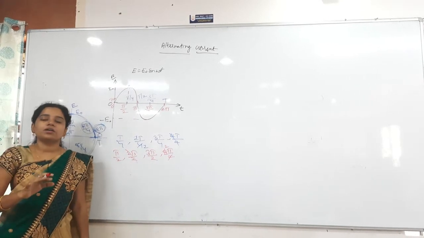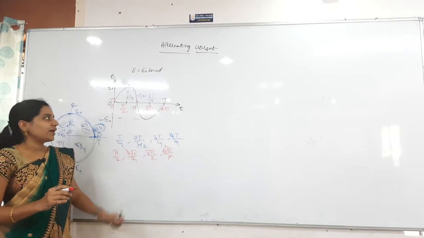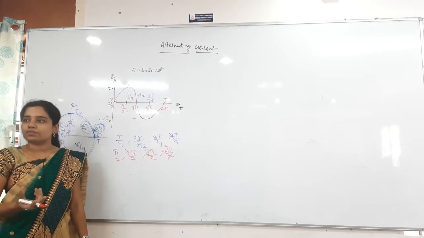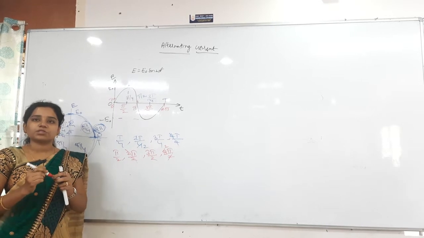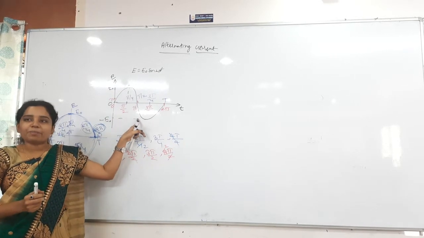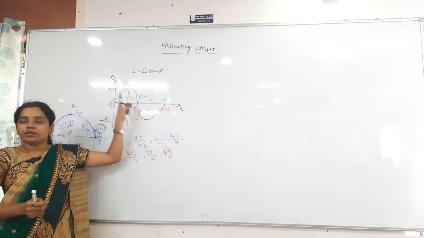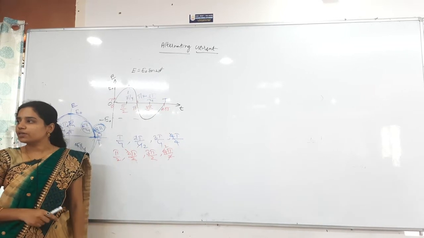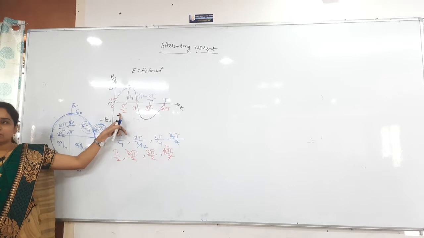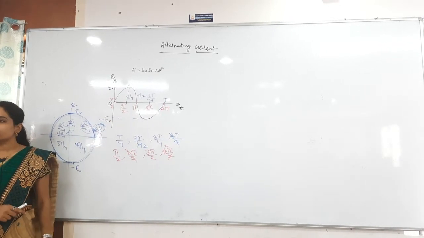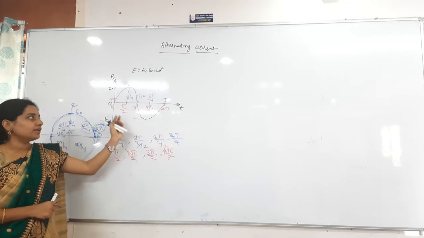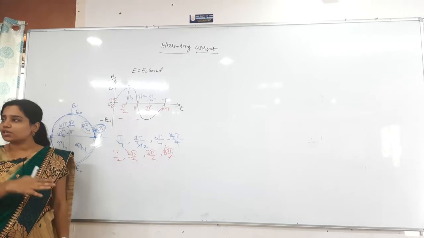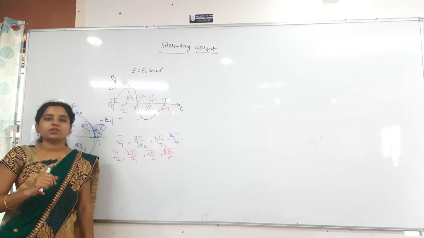So you have to remember the time periods like that. If I ask somewhere at 3T by 4, and you only know 3 pi by 2, you will not understand where I am asking. So you have to understand that sequence properly. The first one is pi by 2, 2 pi by 2, 3 pi by 2, 4 pi by 2. Time will start from T by 4, 2T by 4, 3T by 4 and then 4T by 4. Clear? The angle will start from pi by 2 and the time will start from T by 4. That is about the time periods and the angles, otherwise the angular displacement covered for the full cycle as well as half cycle, or quarter cycle, whatever they might give. So at which angle will we attain the first maximum value?